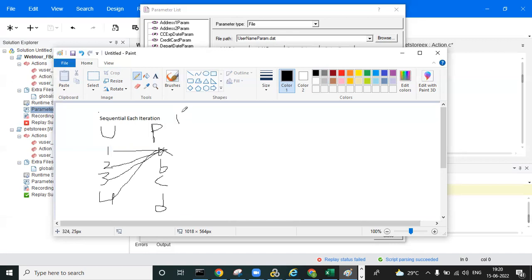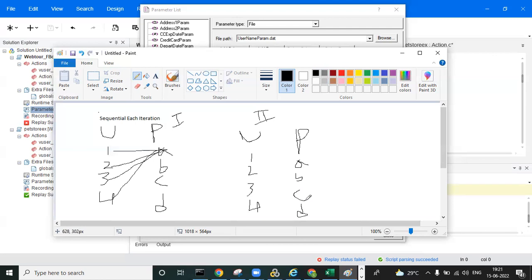So in iteration one this happens. In the second iteration, the value updates, because one is already completed. The next value is B, so user 1 picks B, 2 also picks B, 3 also picks B, and 4 also picks B. Same usernames and passwords again, users 1, 2, 3 and 4, and again A, B, C and D.